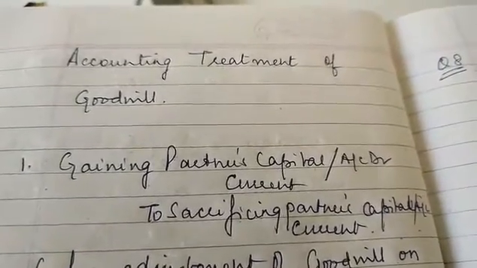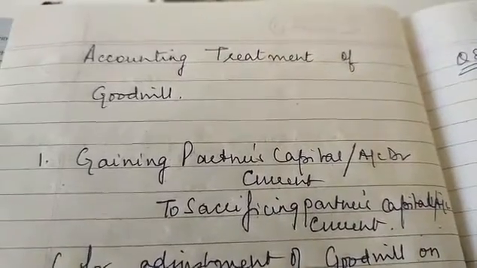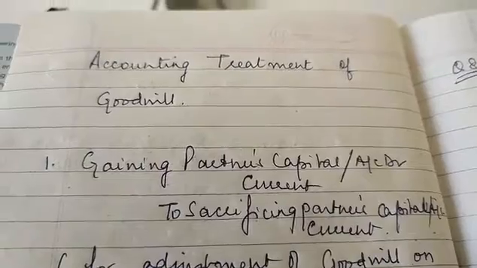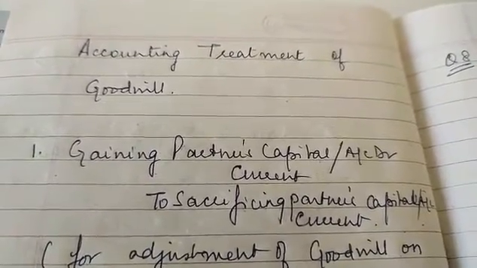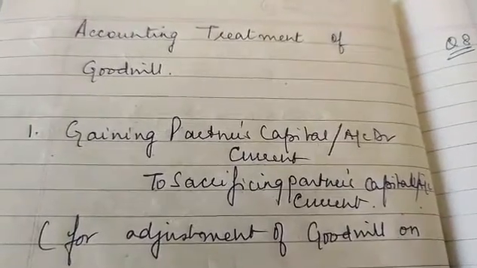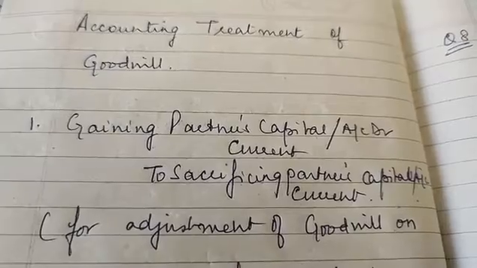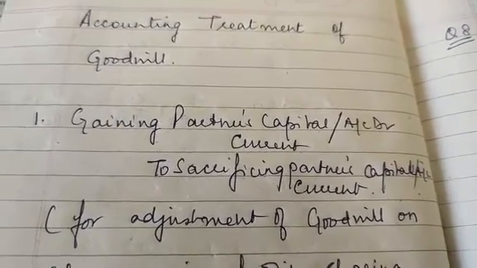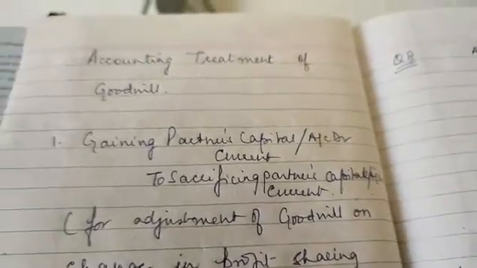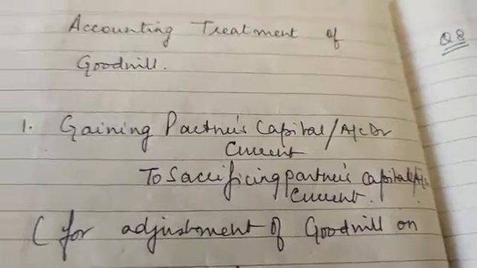In case of accounting treatment of goodwill, the purpose of calculating goodwill is actually not showing goodwill in the books of accounts, but for compensation purpose. That is, when the profit and loss sharing ratio changes, some partners stand to gain in future and some partners stand to sacrifice in future. Now, how to calculate this gaining and sacrificing amount or compensation amount? For this purpose, goodwill is being calculated.